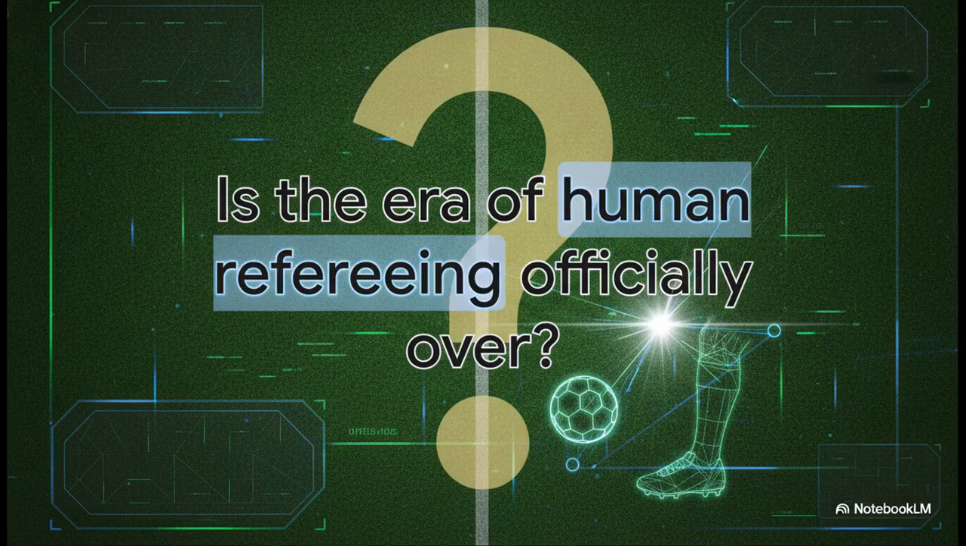Which brings us to our final thought for today's explainer. If invisible sensors, geometric mapping, and physics-based algorithms can perfectly guarantee fair play in ways the human eye simply cannot compete with, well, is the era of subjective human refereeing officially over? Are we really looking at a future where sports are officiated entirely by silent, invisible data? It is a deeply fascinating question to ponder as technology continues to totally reshape the games we love.